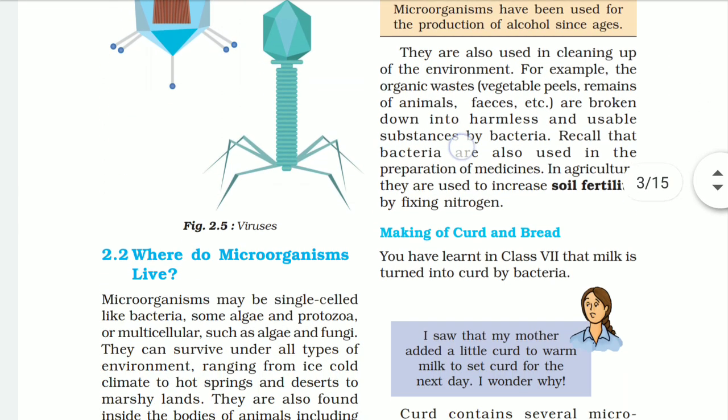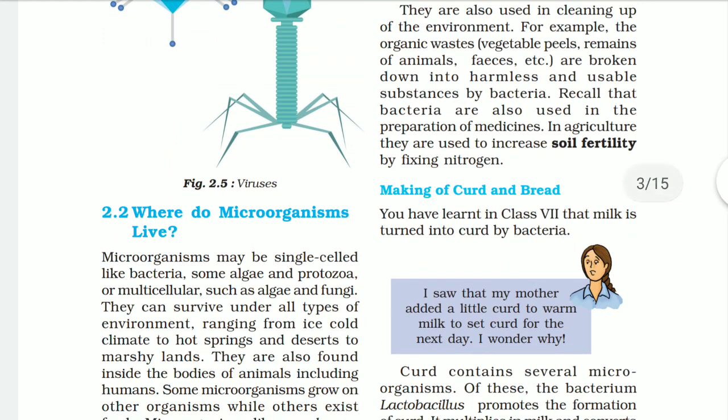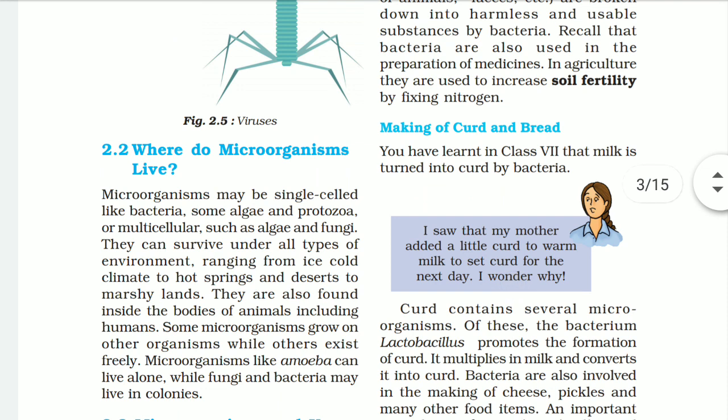Where do microorganisms live? Microorganisms may be single-celled, like bacteria and some algae and protozoa, or multicellular, having more than one cell, such as algae and fungi. They can survive under all types of environments, ranging from ice-cold climates to hot springs, and from deserts to marshy land. So it means that they can survive anywhere.